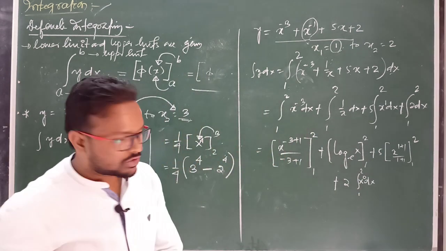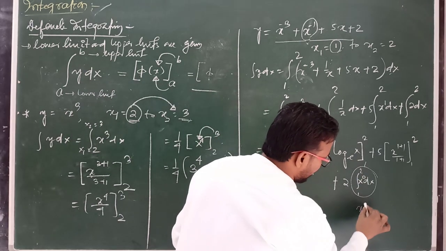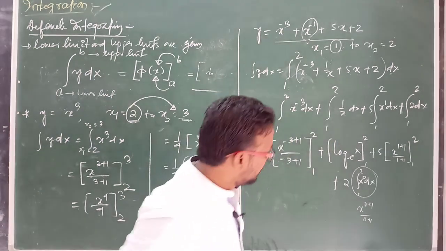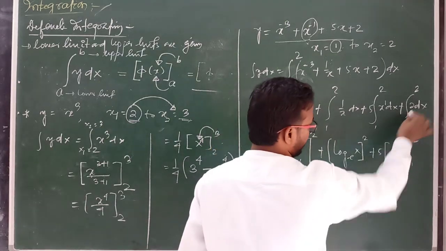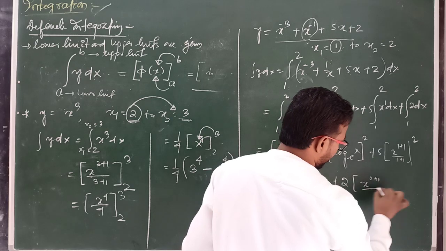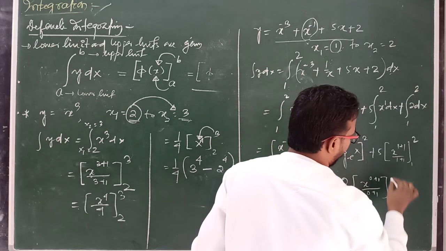Clear? So if we use the formula here, then this term will be how much? That is x to the power 0 plus 1 by 0 plus 1. Clear? So I am writing directly here, 2 is a constant quantity, so 2 into x to the power 0 plus 1 by 0 plus 1, limit 1 to 2.